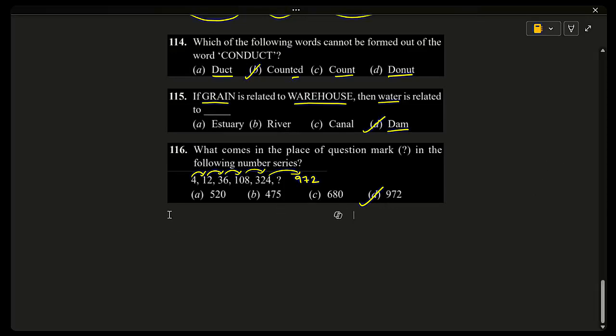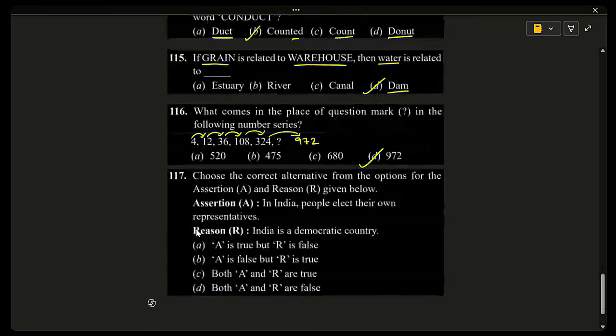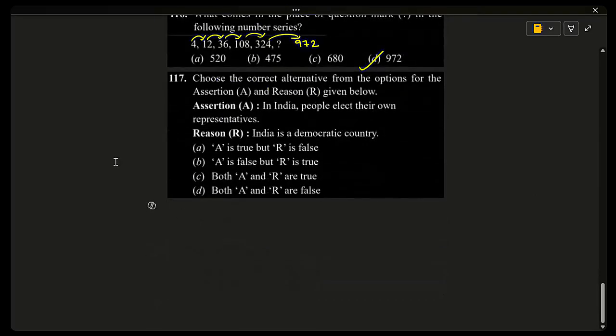117. Choose the correct alternative from the options for the assertion and reason given below. Assertion: In India, people elect their own representatives. Reason: India is a democratic country. So this is true. Both are true.